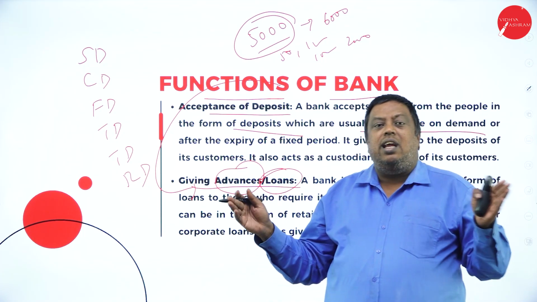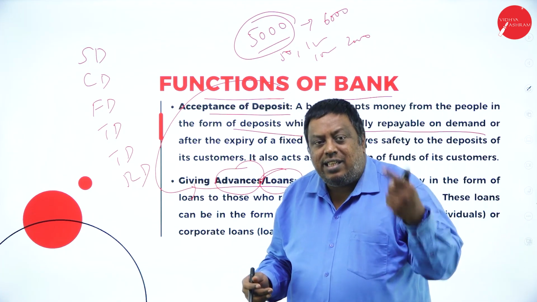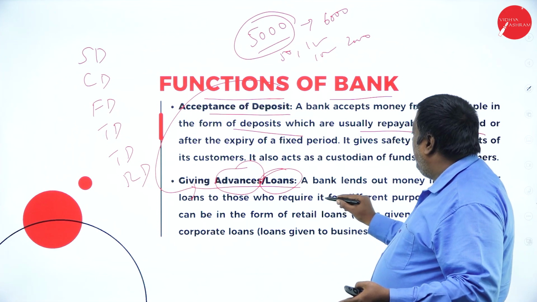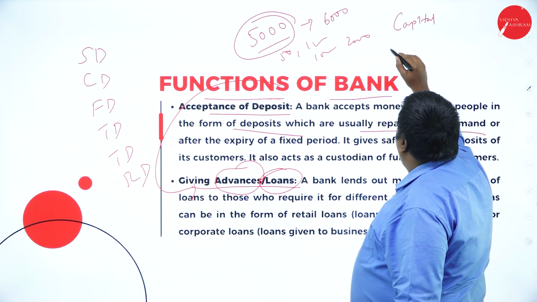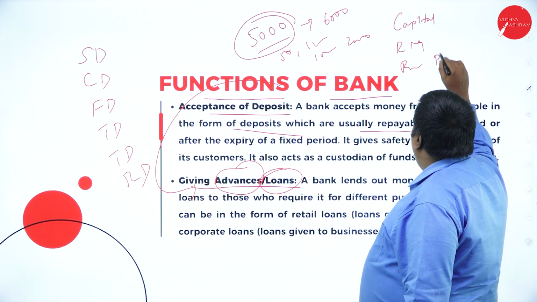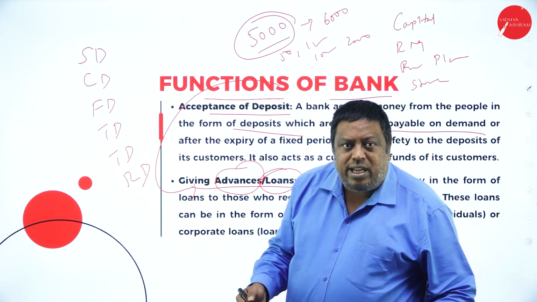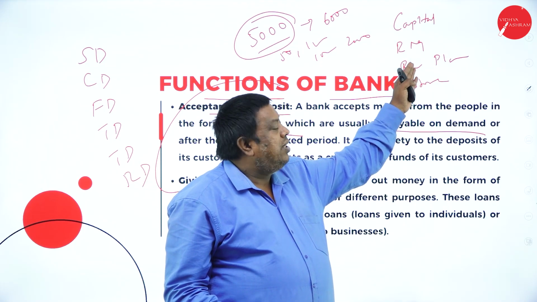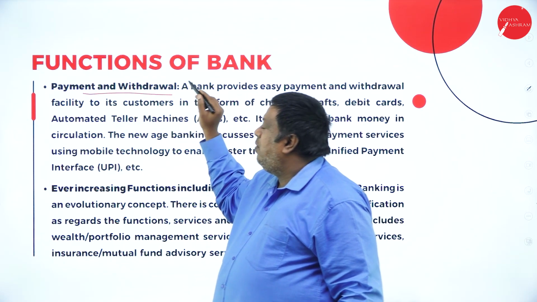So, like dividing the deposited amount received from the public, they started to provide the same to the people who require certain amounts for whatever purpose it may be. For example, they require it for capital, for purchase of raw material, for production planning, for store purposes. Like this, for all the needs, the banks have started to provide loans for the requirement. The next function of the bank is payment and withdrawal.